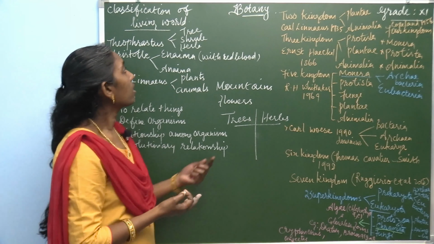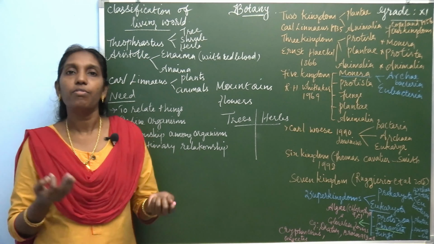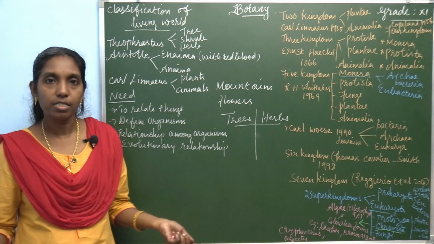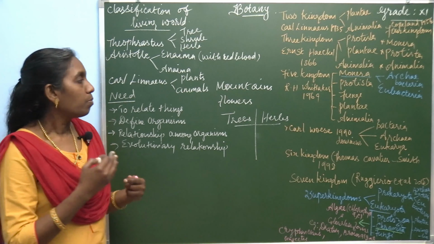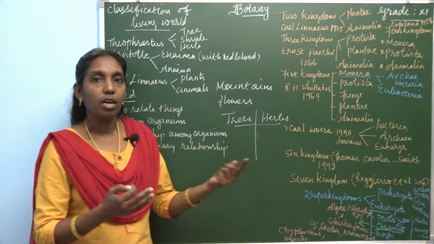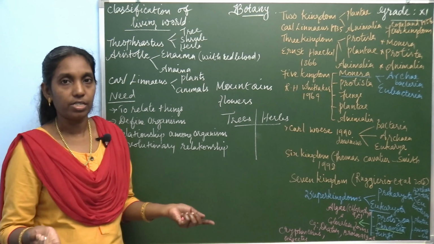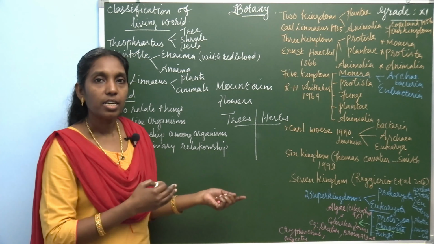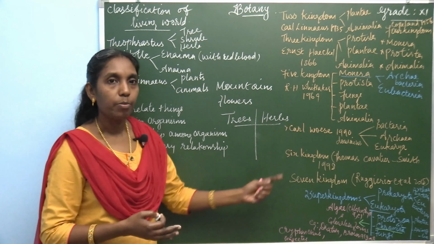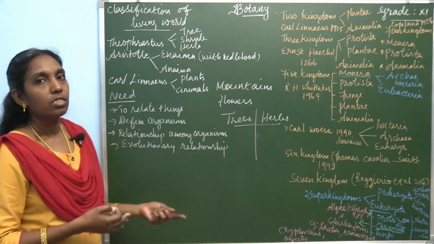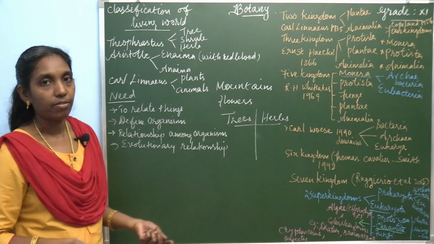The living organisms are categorized based on understanding and the observations. What you observed among these characters, certain characteristic features, it differs. So based on the understanding and comparison of certain characteristic features, the things can be classified. So let's see how the living world is classified.